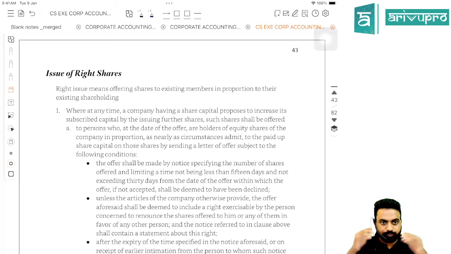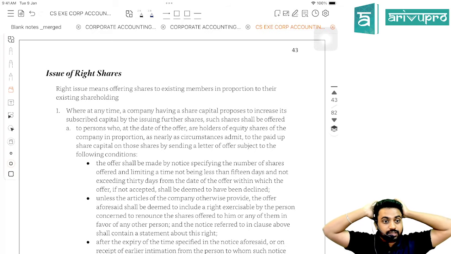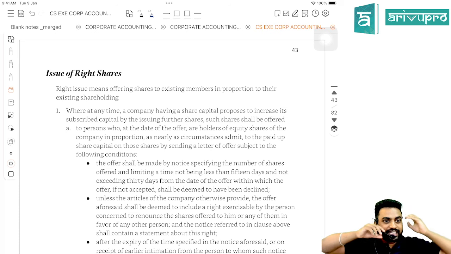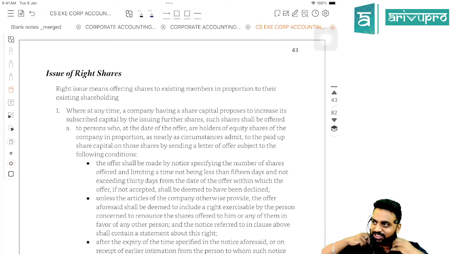Yes. So we are discussing the issue of right shares, right? Issue of right shares. Bonus revision is done already. So, what do you mean by right issue or right share? Basically, yes. Nice reading. Good.